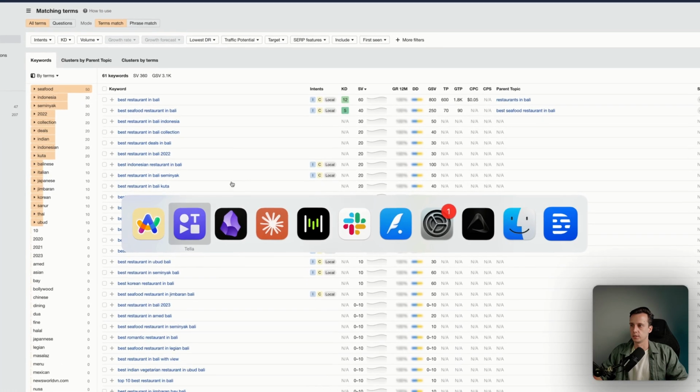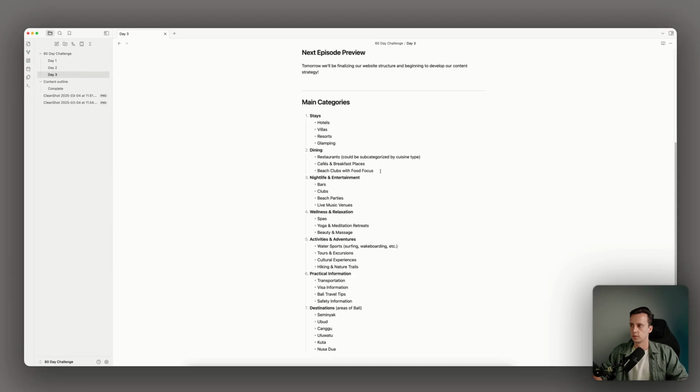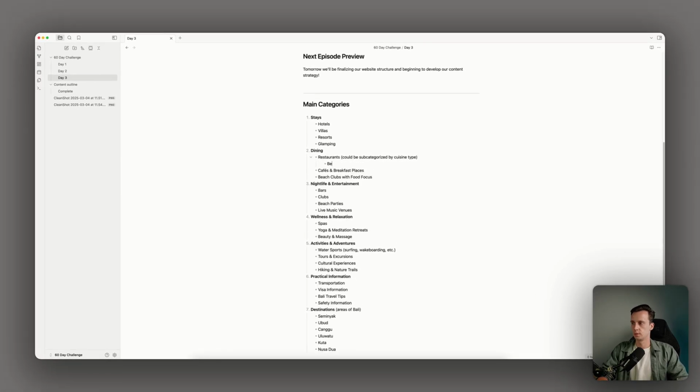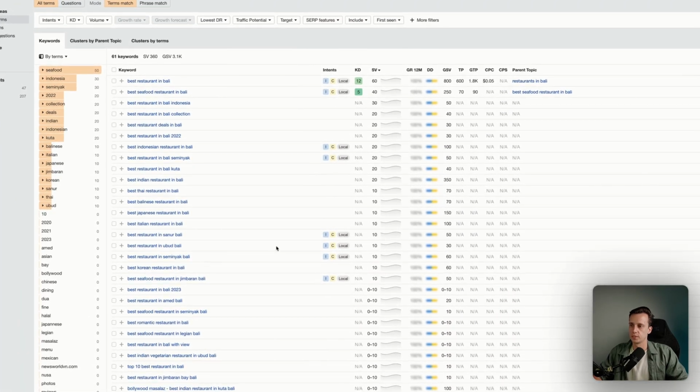So that's a categorization. I'm just gonna make some notes again for dining: restaurants, best restaurants, best seafood, best restaurant deals. We could work together with partners and showcase the partners. Then we have Japanese, Italian.